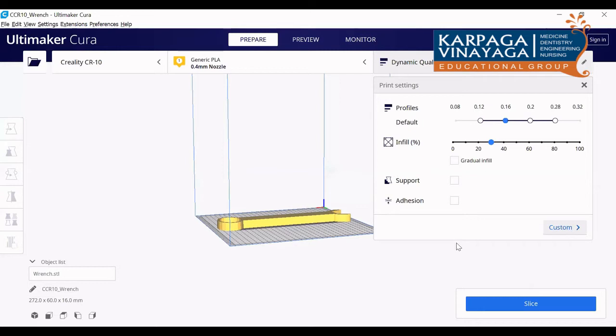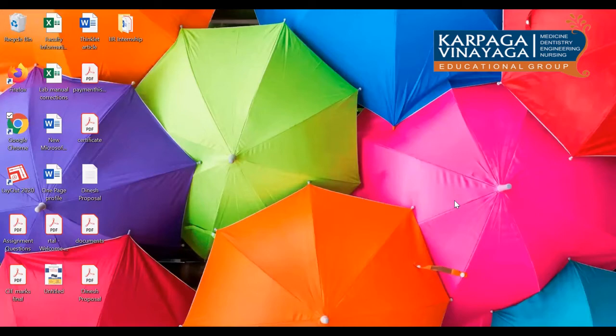Okay. Next, one more option is there: adhesion, building platform adhesion. How the part will get adhesion. So I told you, no, brim or raft. So two options will be coming here once you click that.